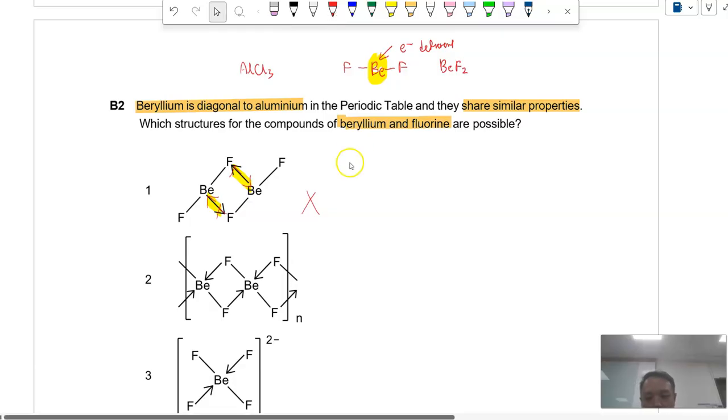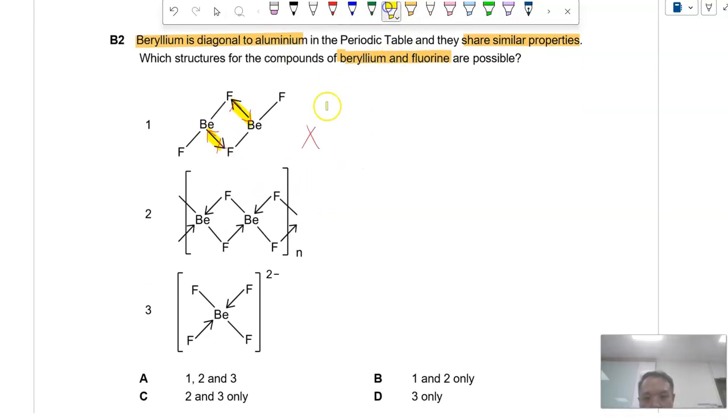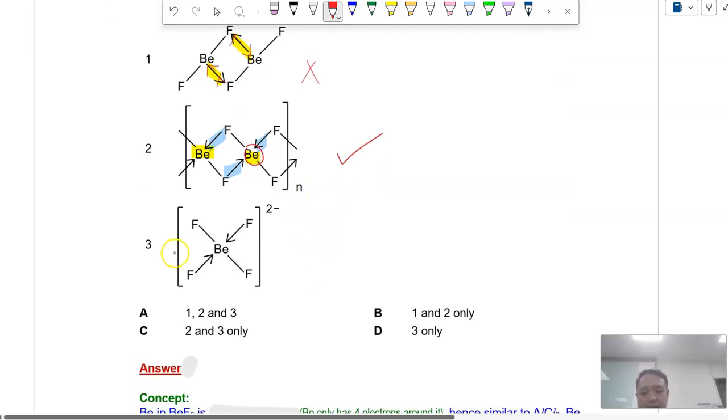Alright? Okay, option 2, we focus on the beryllium. We do see the series of double dative bond being formed, and it's the correct direction now. And in this case, you can see this beryllium, this particular beryllium, has 4 bond pairs around it. It has achieved its octet configuration. So this is possible structure. Alright, because beryllium is now stable. The last but not least, this beryllium here also similarly accept 2 dative bonds from fluorine, 2-.